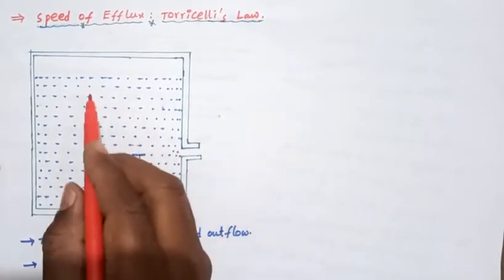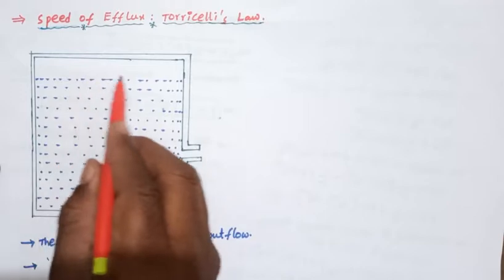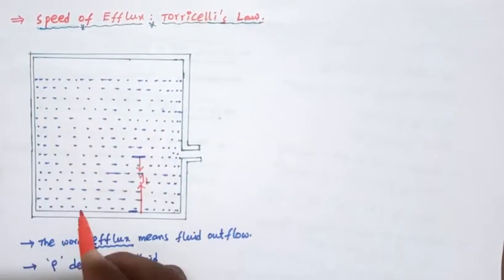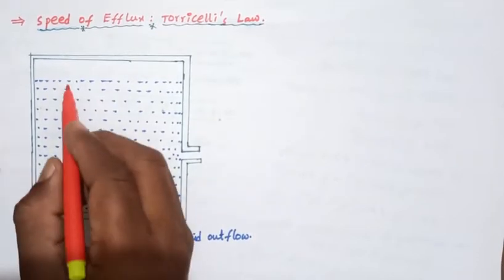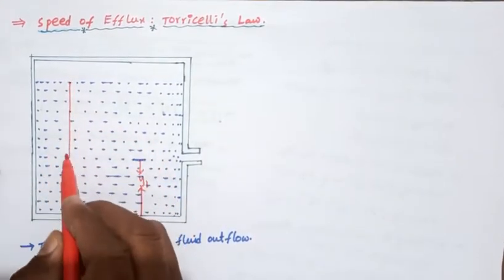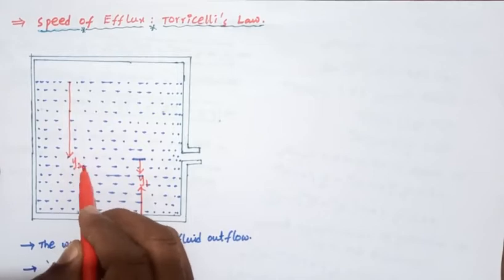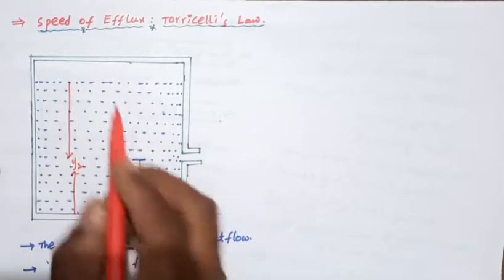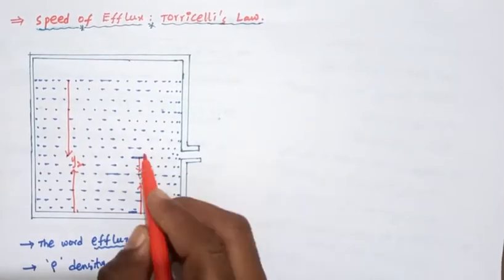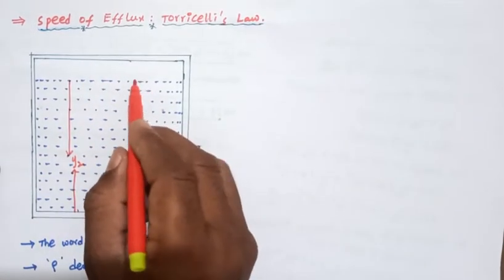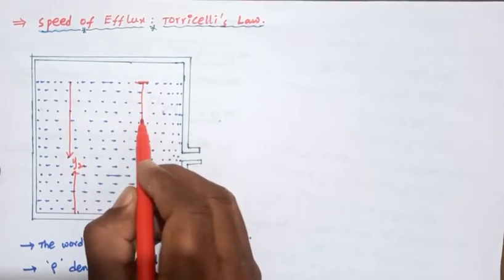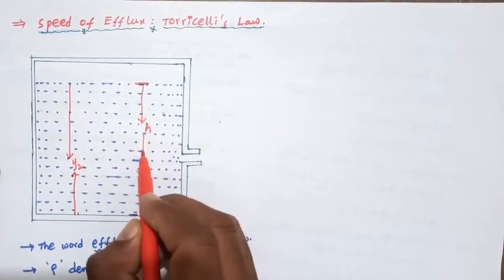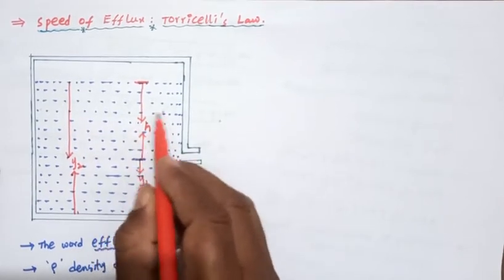And second, at the open air, the height from the bottom of the tank to the fluid surface is y2. The remaining height from the air down to the hole is h.